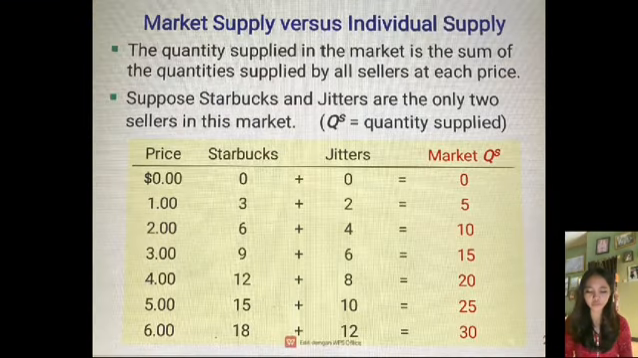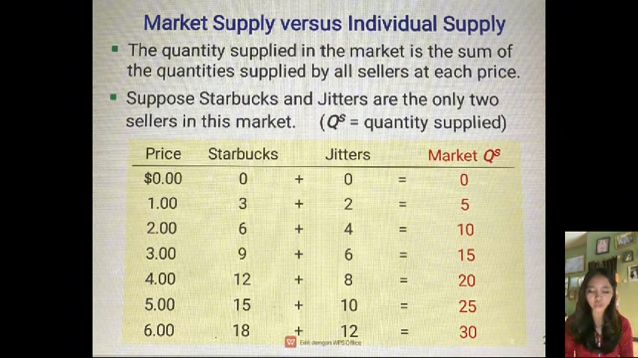Market supply versus individual supply. The quantity supplied in the market is the sum of the quantities supplied by all sellers at each price. Suppose Starbucks and Jitters are the only two sellers in the market. QS is quantity supplied. You can see the table on the side.